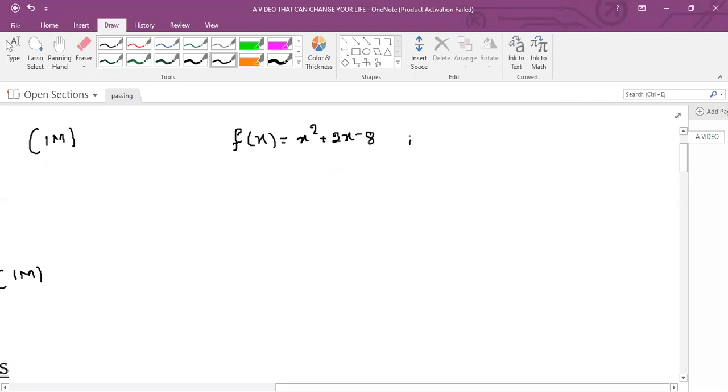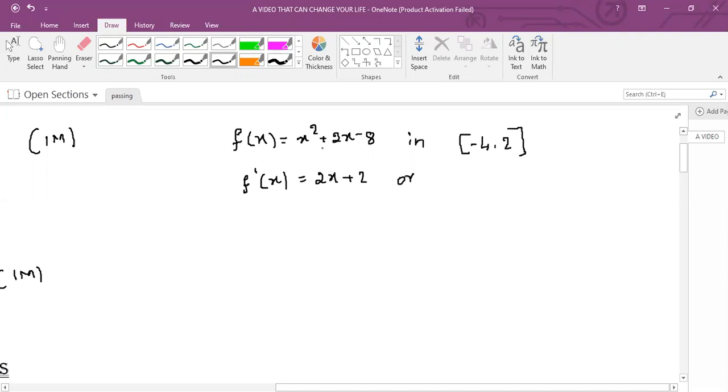In the interval minus 4 to 2. This question was asked in March 2017. Getting 1 mark for this problem will be a very easy task. That is, either you write f dash of x is equal to 2x plus 2, and for this also you will get 1 mark, or simply write that f of x is a polynomial function.